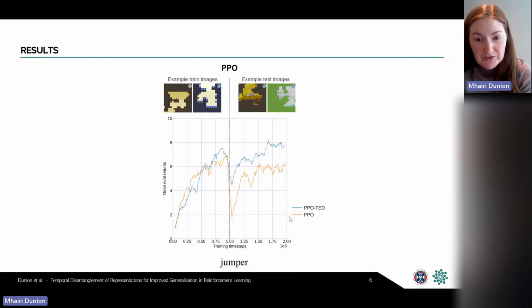But we still improve the zero-shot generalization on the vertical dotted line, as well as improving the adaptation performance of PPO. So altogether, our results show a variety of different tasks, with RAD, SPHERE, and PPO as different base algorithms using the TED loss, demonstrating the flexibility of our approach to improve generalization across different types of RL algorithms.